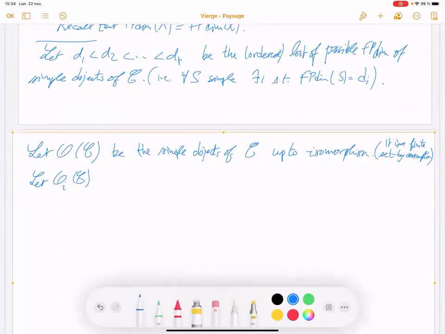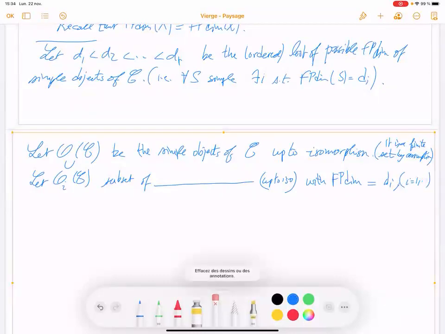So consider the subset of simple objects of C up to isomorphism with Frobenius-Perron dimension equal to di, for i equal 1 to r.